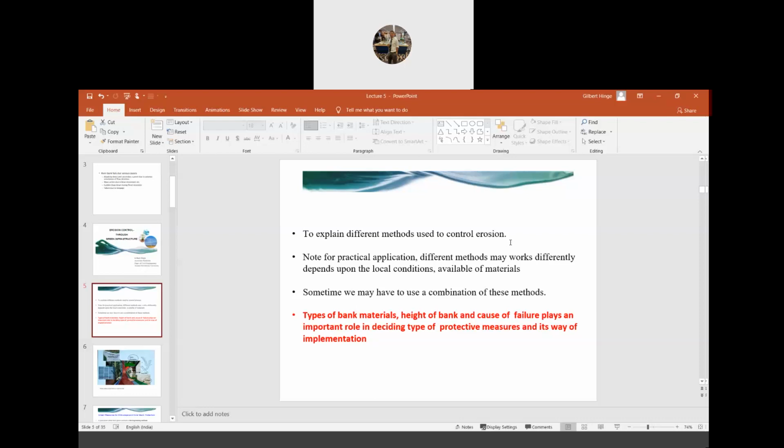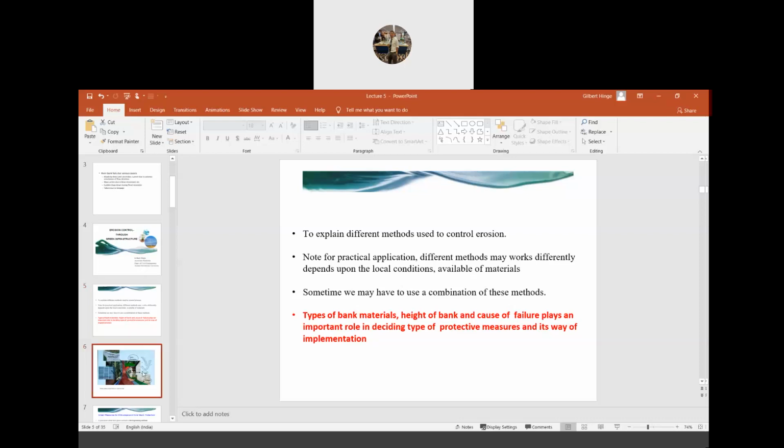But for practical purposes, you should note that whatever methods we are going to discuss today may work differently depending upon the local conditions and the availability of materials. Sometimes we may even have to use a combination of these methods to solve the various erosion problems. For us to decide what kind of solution to provide, we need to know the type of failure. That is very important. We need to know the type of bank material and the height of the banks. All these factors are very important in deciding what type of protective measures to use and how to implement them.